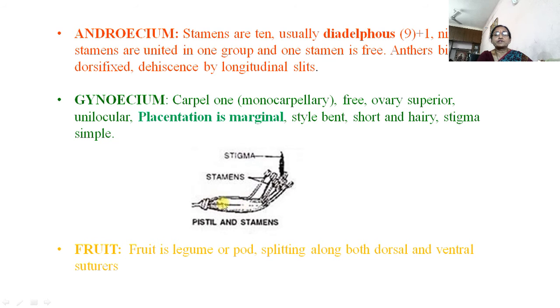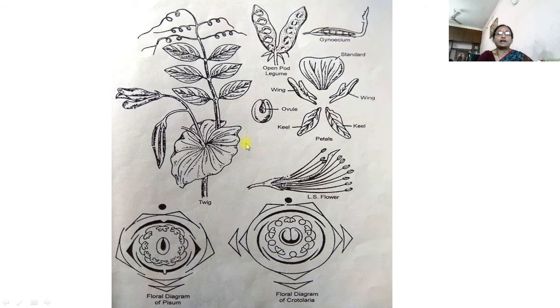This is the description of the pistil here, and this is the stigma. Then the fruit is generally a legume or pod, splitting along both dorsal and ventral suture. This is the description of the fruit. Then about this family, this is Pisum sativum.